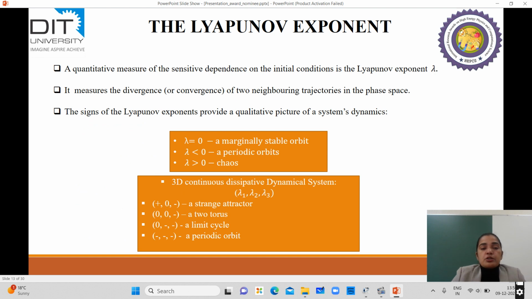If we get any positive value of the Lyapunov exponent, then there may be chaos in the system, which depends on the initial condition.